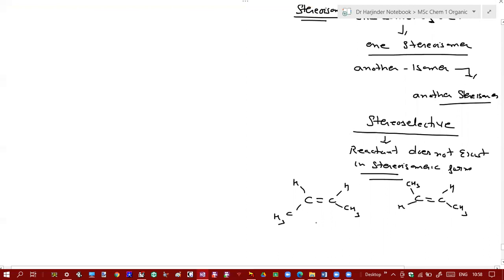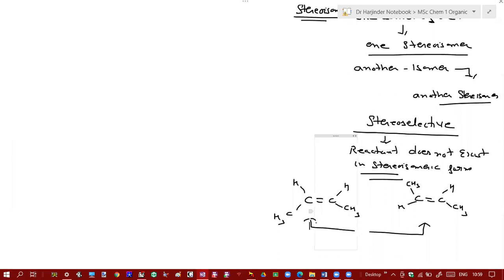Yes, stereospecific. Why? Because the starting reactant molecule exists in two stereoisomeric forms, cis and trans. Cis gives one product and trans gives another stereoisomeric product. One gives a racemic mixture, and the other gives a meso compound. So that's why this reaction was stereospecific, not stereoselective.